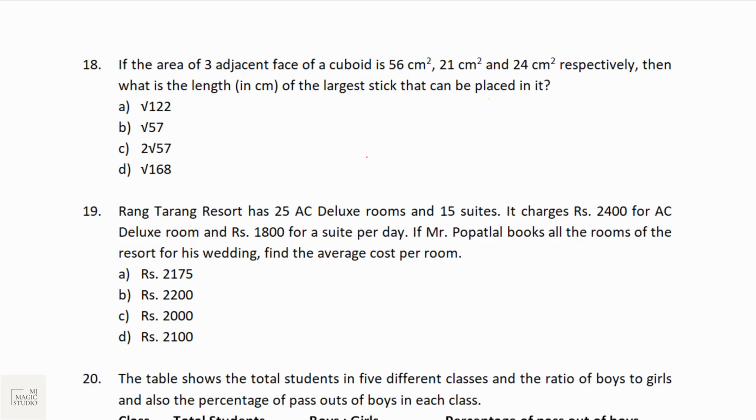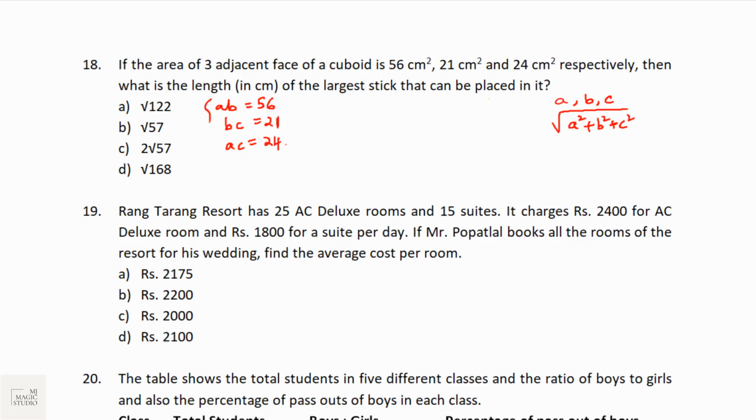Okay, it is a question from cuboid. Cuboid with the sides A, B, C. The areas of the 3 adjacent faces of the cuboid are given. That means A into B is given as 56, B into C is given as 21, and A into C is given as 24. Then what is the length of the largest stick that can be placed in it? The length of the largest stick is root over A square plus B square plus C square. That is nothing but the diagonal of the cuboid. So we need the individual values of A, B, C.